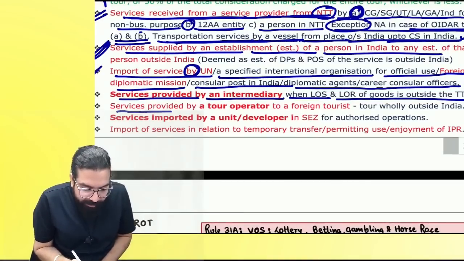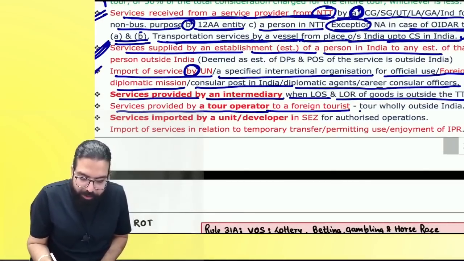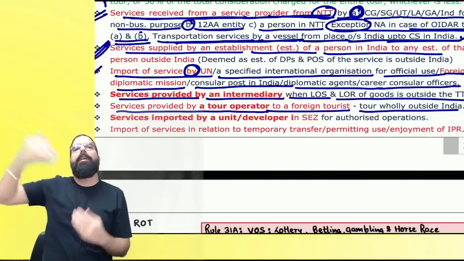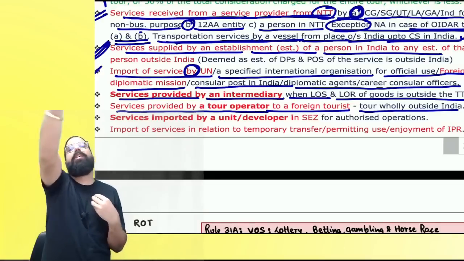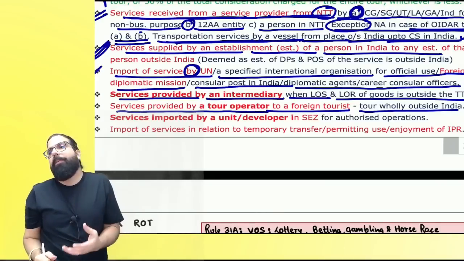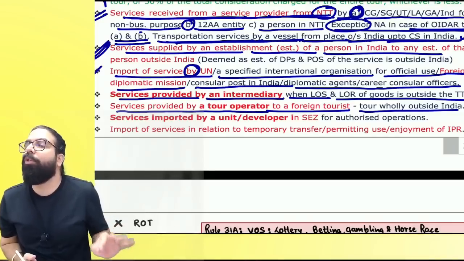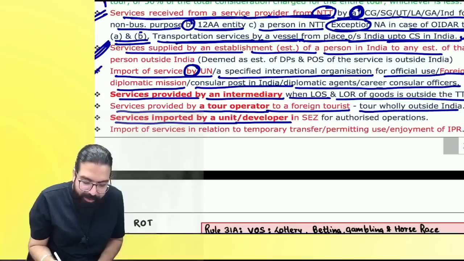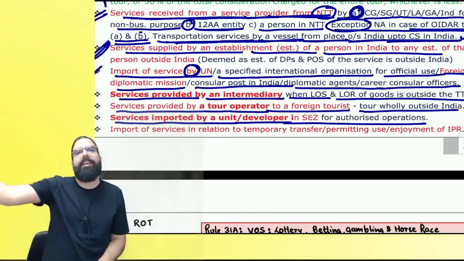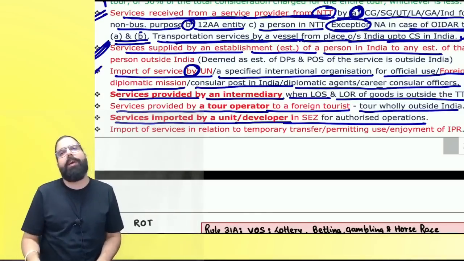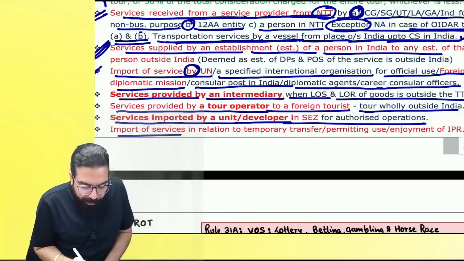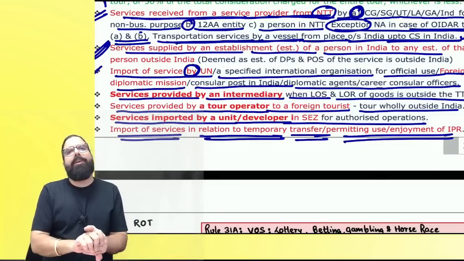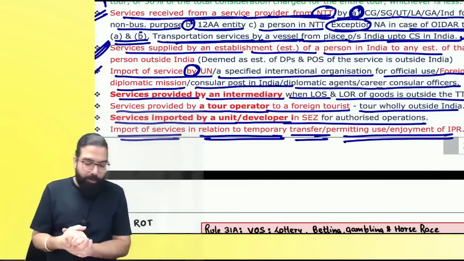Then services provided by a tour operator to a foreign tourist, tour wholly outside India. For example, a US person, I am providing him tour operator services, and the tour is happening in Dubai. Government told that in India there will be no tax on that tour operator's service. And the last one over here is services imported by a unit of SEZ for authorized operation. SEZ importing some services will also be under exemption. Then importation of service in relation to temporary transfer or permitting use of IPR. In the case of IPR, whenever you take services, there will be no GST payable.